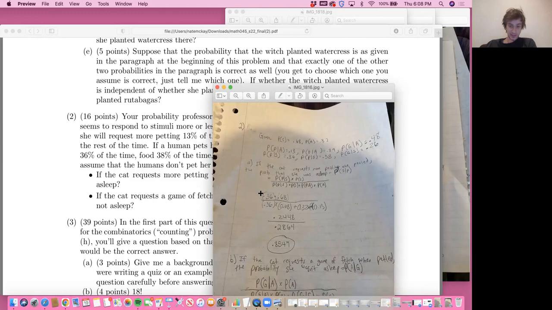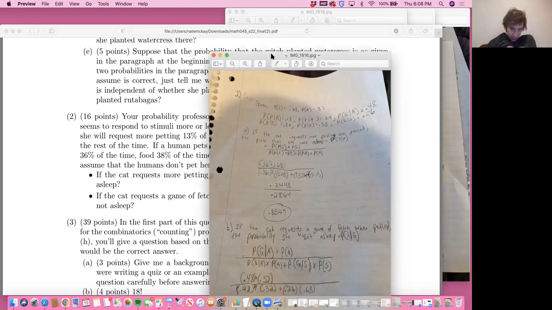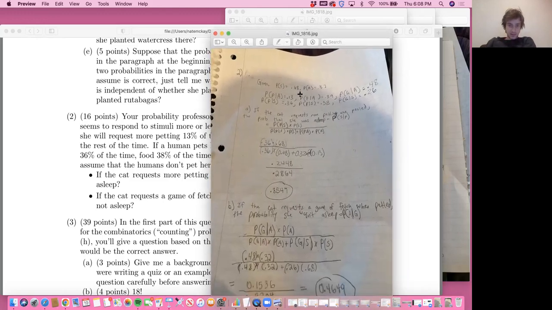I plugged in the numbers, and it is 0.84547, which is 84.547%.